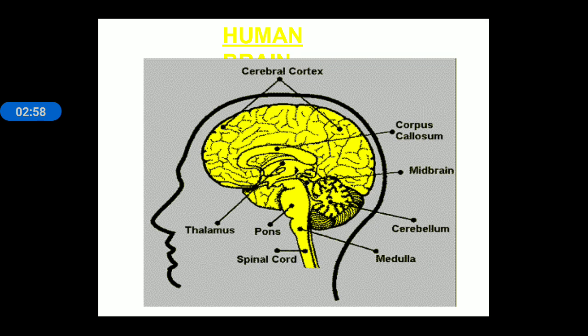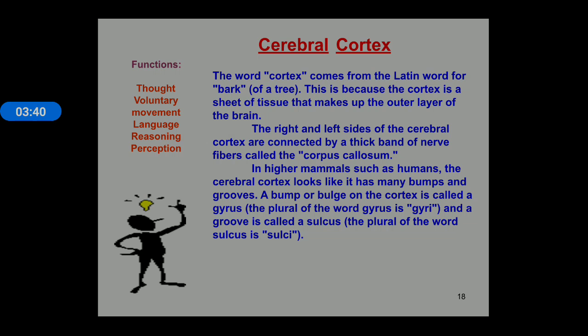Yes, you can see this is the structure of the human brain, and the human brain has an outer area known as the cerebral cortex. The brain is divided into two hemispheres known as cerebral hemispheres, the left hemisphere and the right hemisphere, and these are connected by a tract known as the corpus callosum. The corpus callosum connects the two hemispheres of the brain. Then the midbrain is present, and you can see in the labeling the cerebellum, pons and medulla. From the medulla the spinal cord originates. In the figure you can see the thalamus is also given.